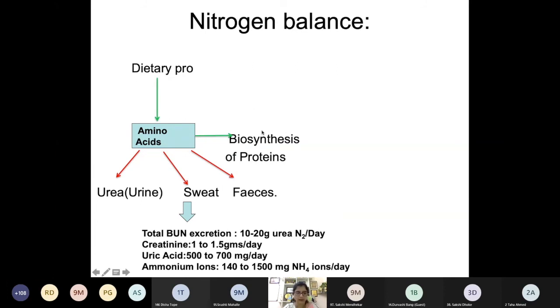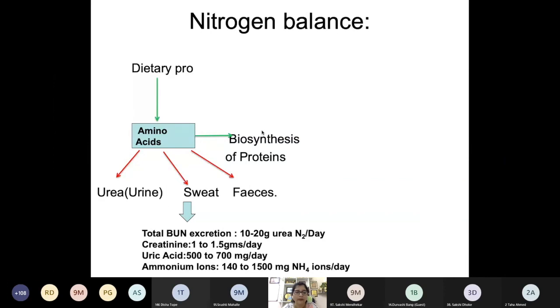There are conditions where there is more synthesis of protein. In small children, in the growing phase, even at puberty, we get the positive nitrogen balance. Even in pregnancy and lactation, the synthesis of tissue protein is more as compared to excretion. So these are all conditions where we get the positive nitrogen balance.